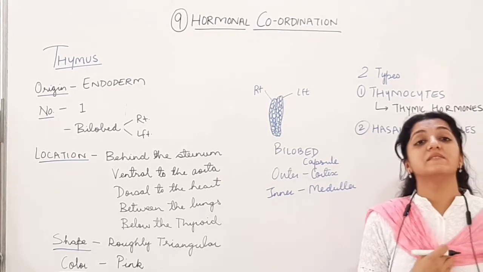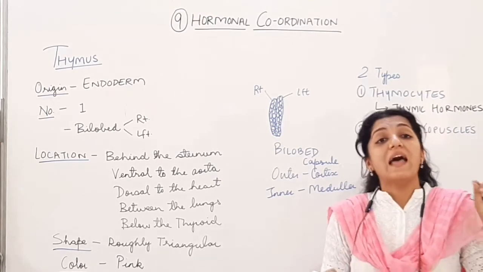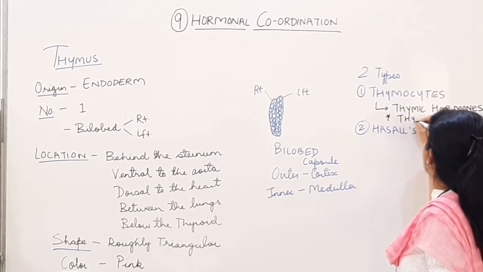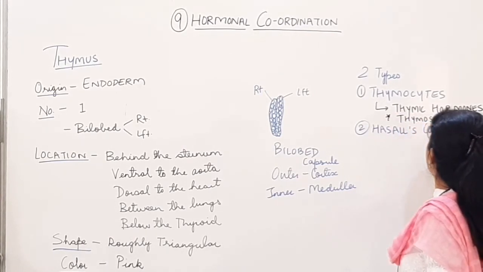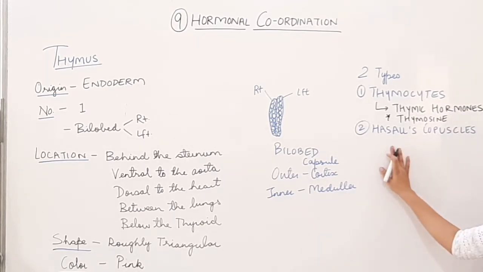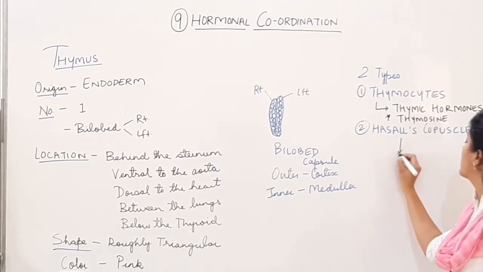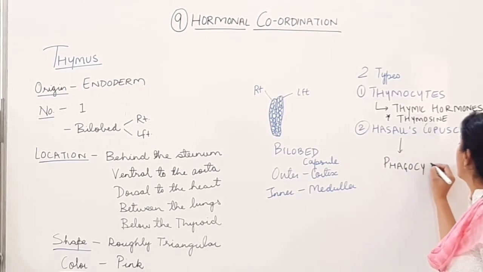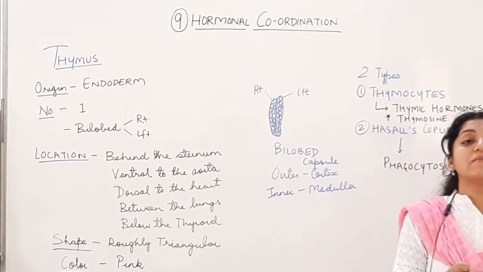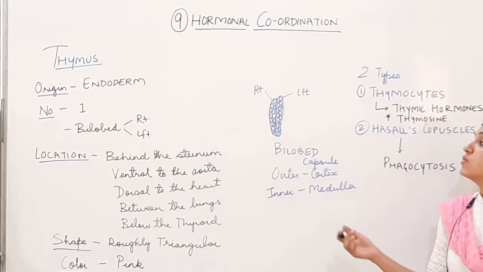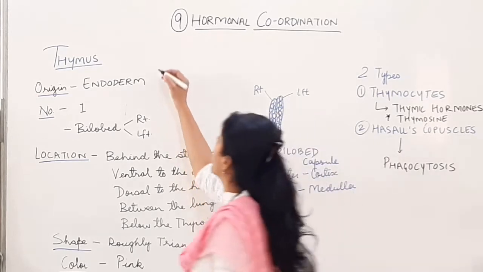Thymic hormones means the hormones of the thymus gland, and the main thymic hormone is thymosin. The main thymic hormone is thymosin. Whereas the Hassall's corpuscles, they do the work of phagocytosis. That is engulfing any foreign material, engulfing any infected material in the body. So the thymus gland is working for immunity.